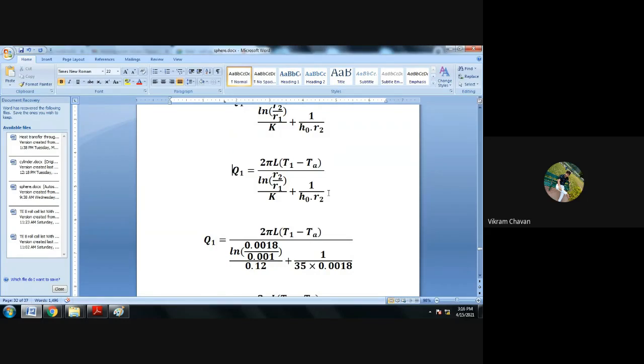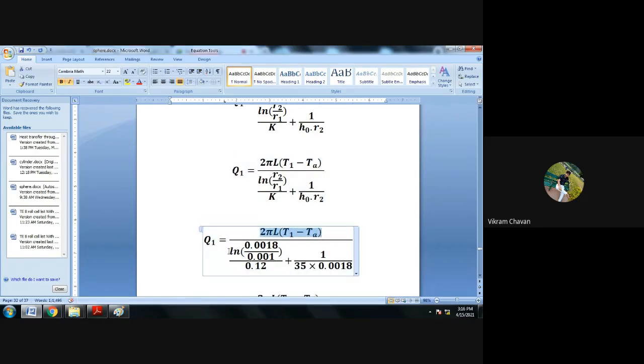So R2 is 0.0018, R1 is 0.001, and K is 0.12, H0 is 35, multiplied by R2 as 0.0018. Put up the values and do the calculation for the denominator only. The numerator we will keep as it is.